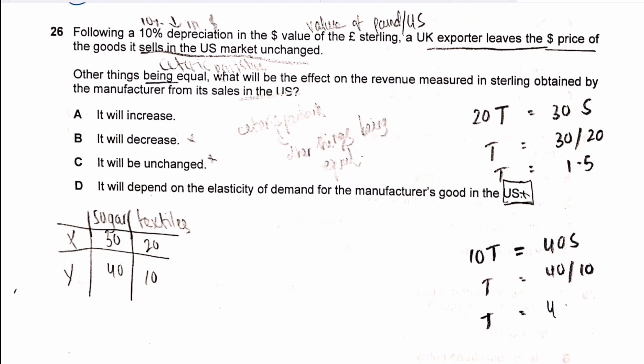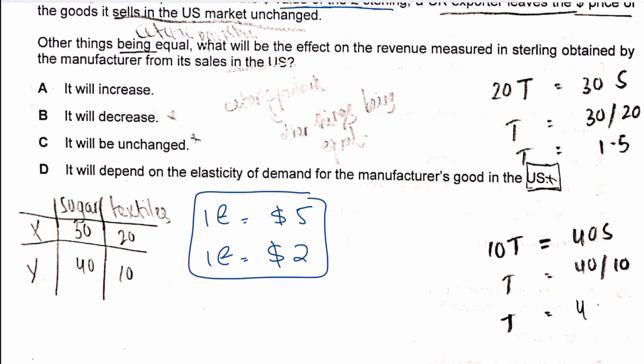The 10% figure is irrelevant to us right now. Following a depreciation in the dollar value of sterling, this means that the pound, sterling, is depreciated, because the depreciation occurs in the dollar value of the sterling. So if 1 pound equals, let's say, $5, assuming now the pound depreciates and the dollar value goes to 2, 1 pound is now worth $2. Now, this is just one scenario.